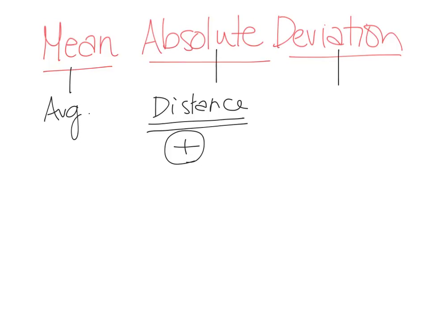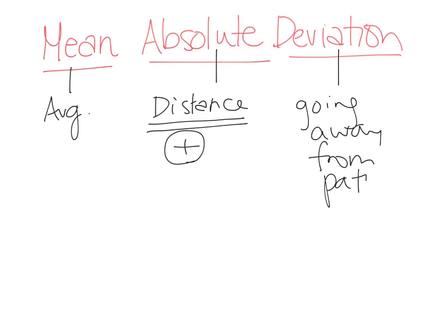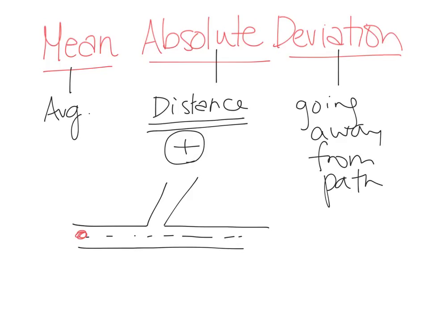Deviation is a hard word. Deviation is pretty much going away from the path. So, let me give you an example of what deviation means. For example, say this is your car. You're supposed to be going on the path, but to deviate from the path means you're going off the road, off the path. You're doing something that is not planned. So, like if I say, please do not deviate from the plan, it means please do not go off the plan. Does that make sense? Alright, anyway, those are the 3 vocabulary words. Mean, we know. Absolute means distance, always positive, and deviation, going away from the path.